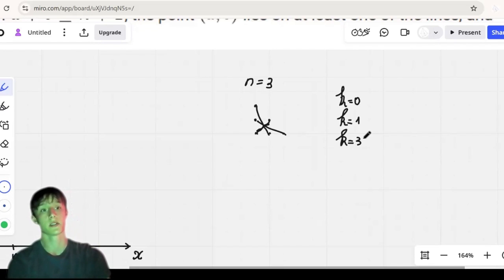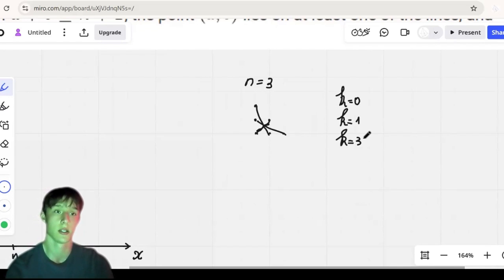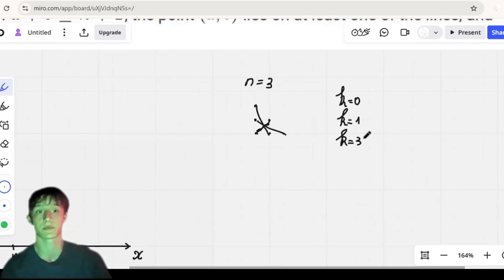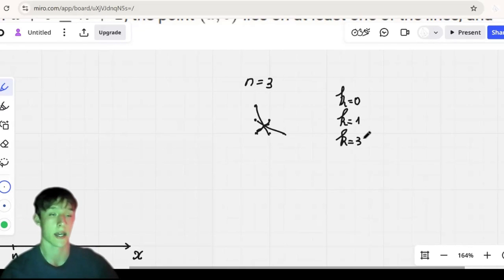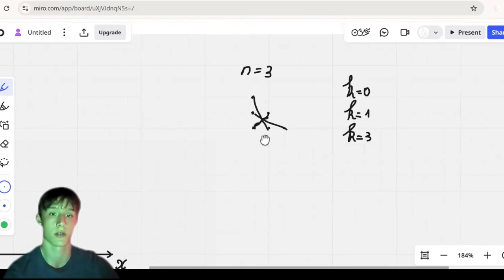And what happens when you try to build and find answers for n equals 4, n equals 5, n equals 6, and n equals 7 is that you can't, no matter how long you try, you won't be able to get anything except for k equals 0, 1, and 3. And besides that, you always can construct k equals 0, 1, and 3.